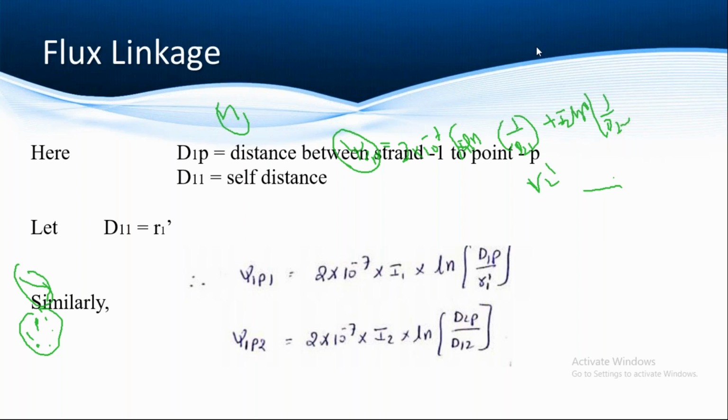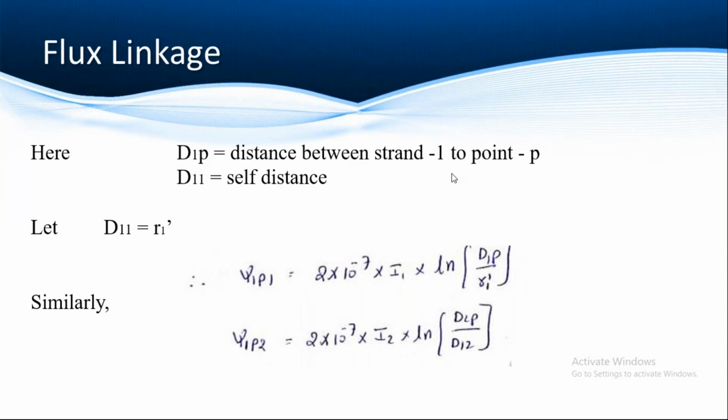Okay, so this is about today's class, that is flux linkage of a conductor in a group. What is the main intention of this? From now onwards we are going to derive the inductance values for composite conductors. Before that, we have to find the individual conductors, then only we can understand the flux linkage and the inductance of the whole conductor.